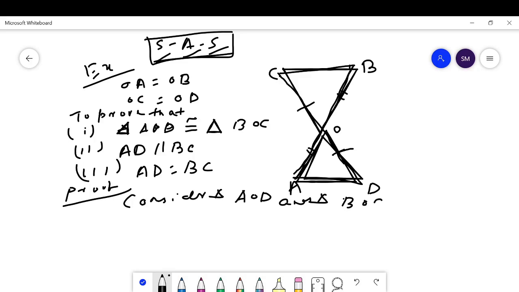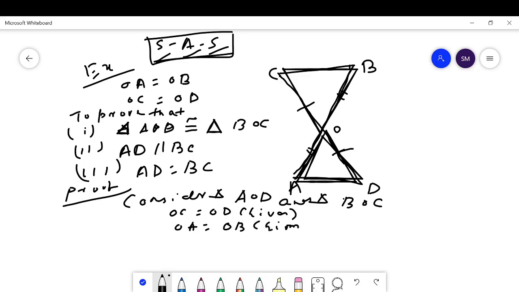Here OC is equal to OD, given. Another thing is given: OA is equal to OB.